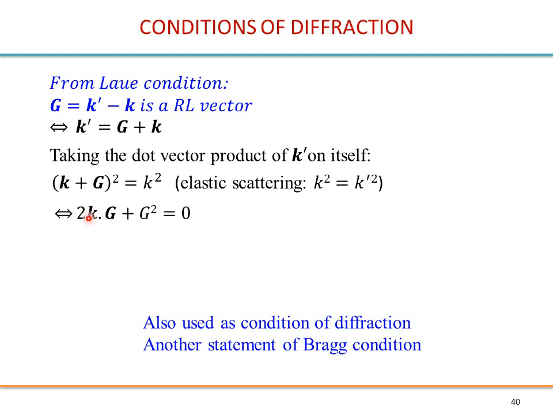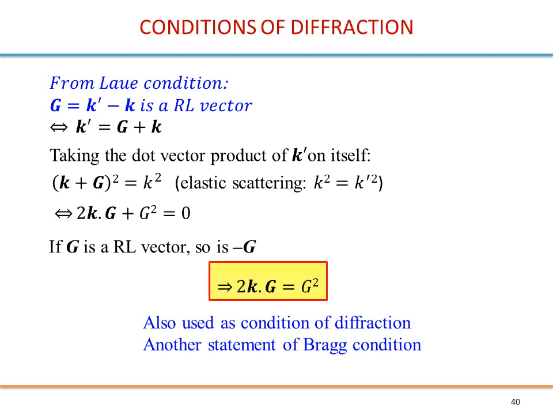We get 2k·G, we get a G squared, and we get also a k squared which disappears with this one. So in other words, we get this. We can always replace G by minus G because both are reciprocal lattice vectors, so it doesn't change a thing. This is in fact another statement of the diffraction condition due to Laue. We will see that this is useful in a short while.